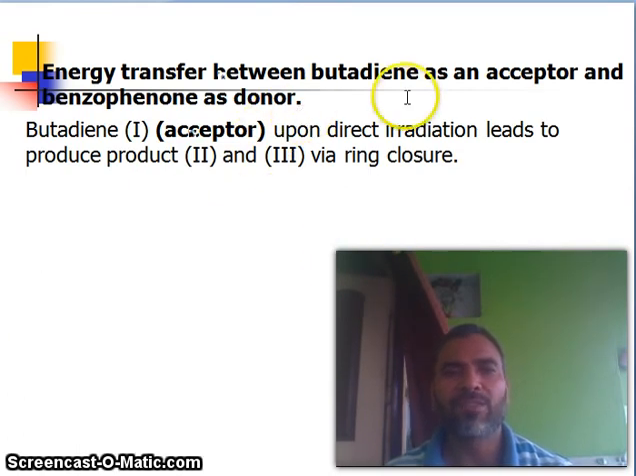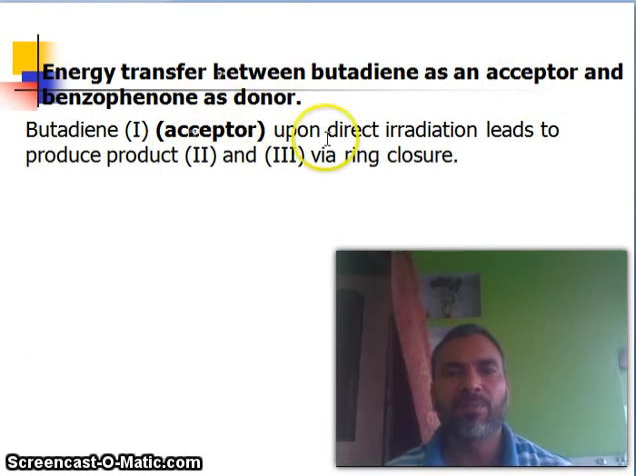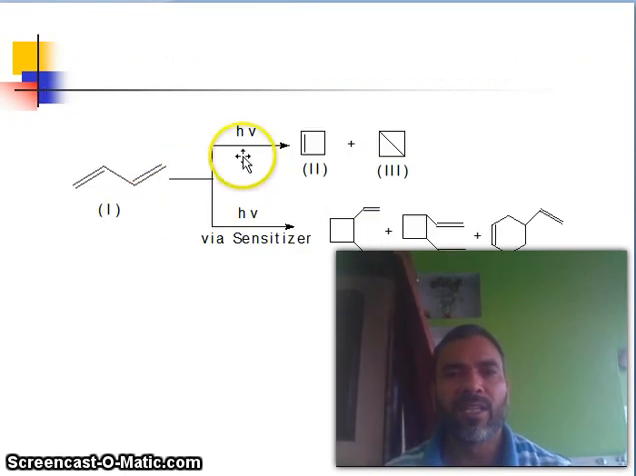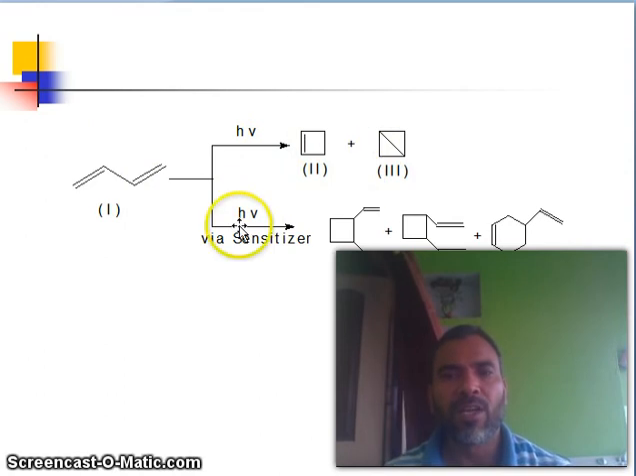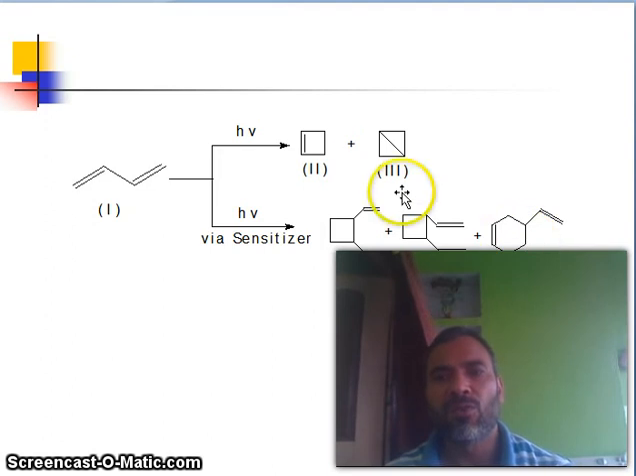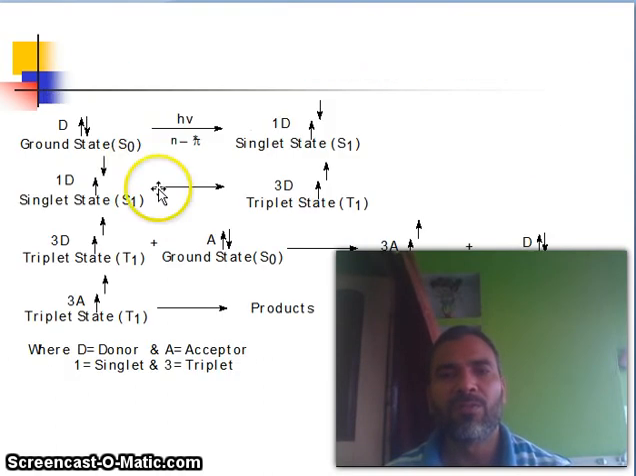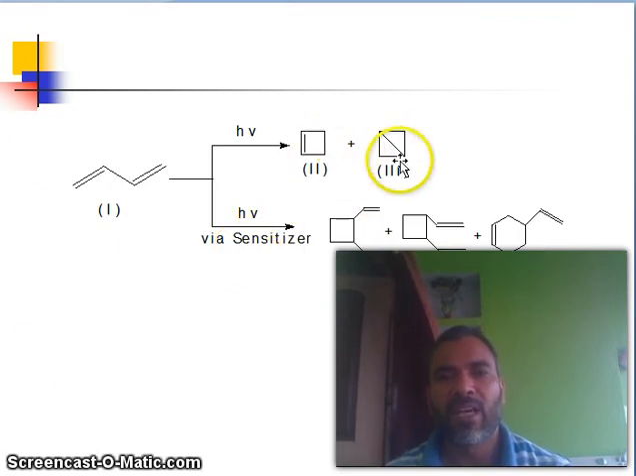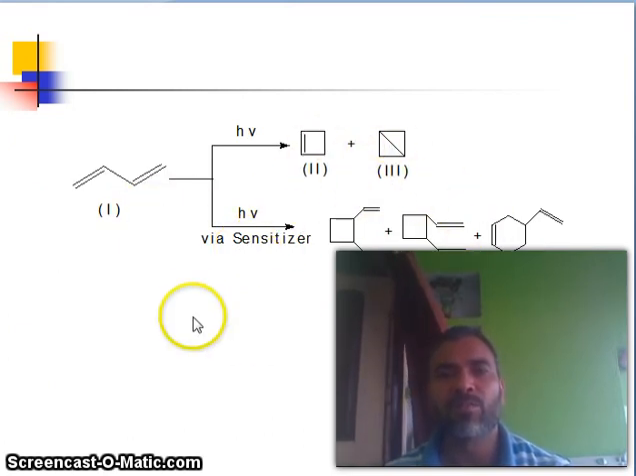So energy transfer between butadiene as an acceptor and benzophenone as donor. Butadiene acceptor upon direct irradiation leads to products 2 and 3 via ring closure. You see, this is one, it goes like that, or either with the photosensitizer, it dimerizes like that. So in total 5 products from a single compound. So how is it possible? If you know this type of phenomenon, then you will understand how 5 products from a single compound is possible.